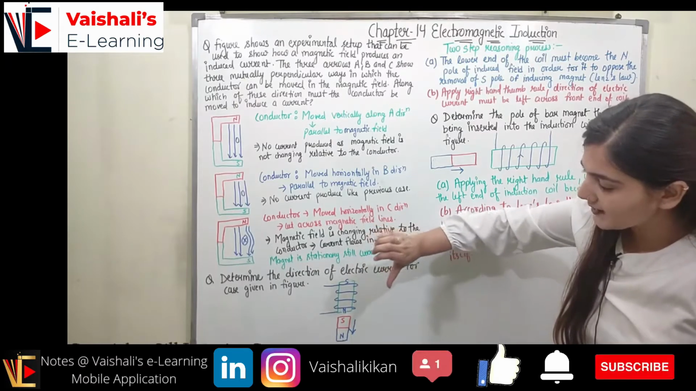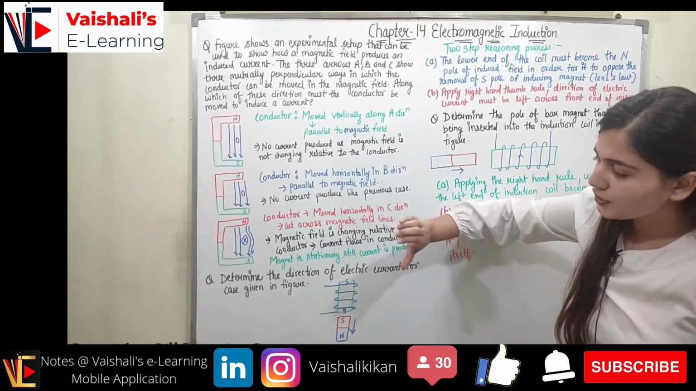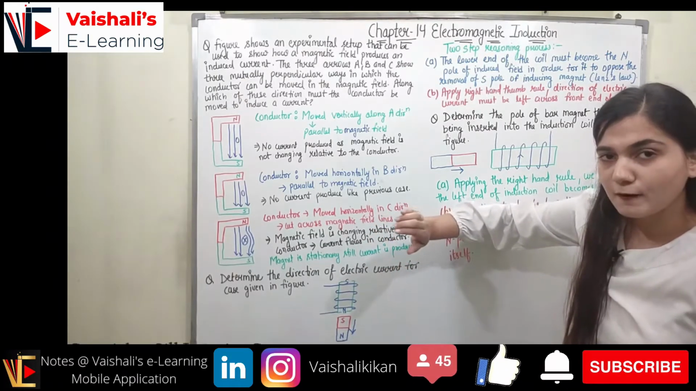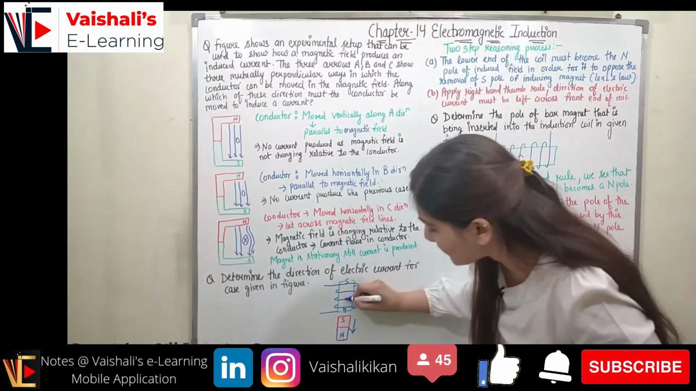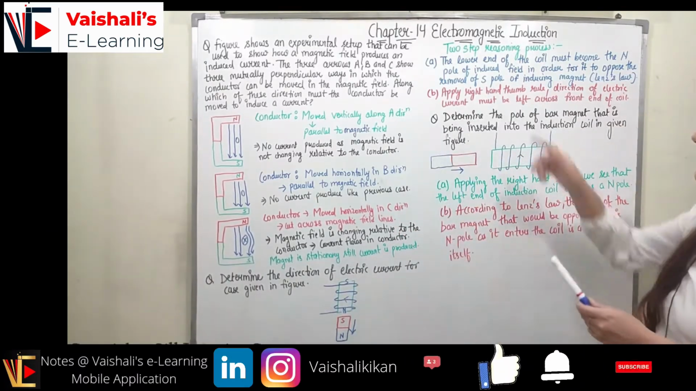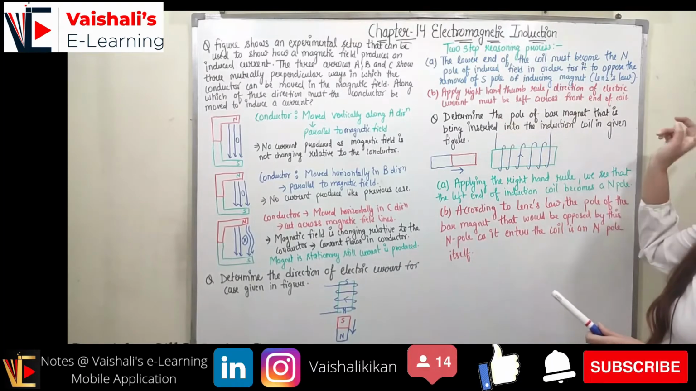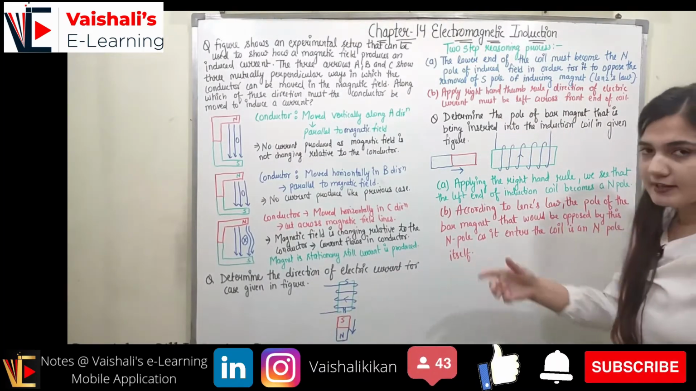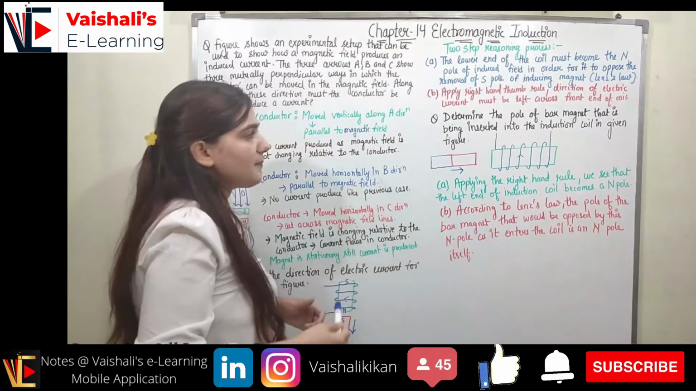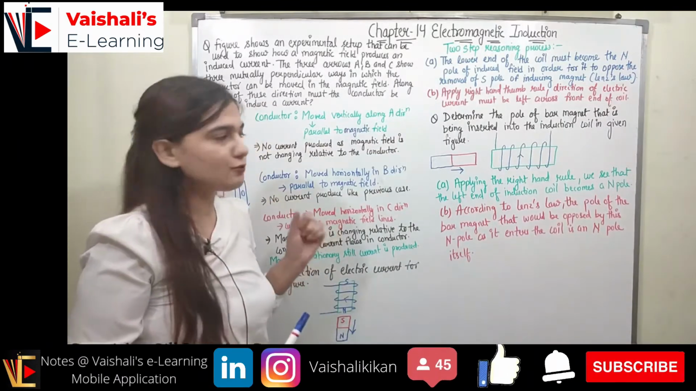If I use the right hand rule, you can see the direction of current will be along the curl of my fingers, which is in this direction, right? So applying the right hand thumb rule, the direction of the electric current must be left. So you can see the direction of current is left. In the same manner we can proceed with the last question.